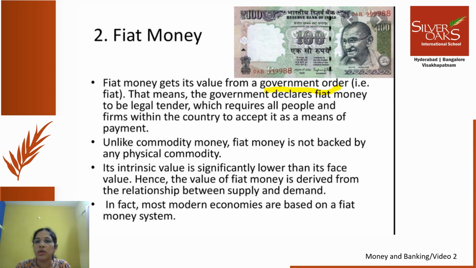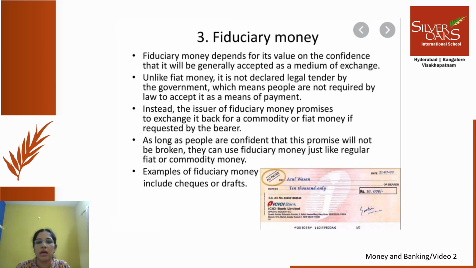Now let us go to the next term, which is fiduciary money. If you see here, there is a check here. What is fiduciary money? Now it is not ordered by government. It is not a mandatory thing that one has to accept this money. It is only based on the trust between the payer and the payee. Two people are engaged in a transaction. It is a trust between these two people that makes this money valuable.